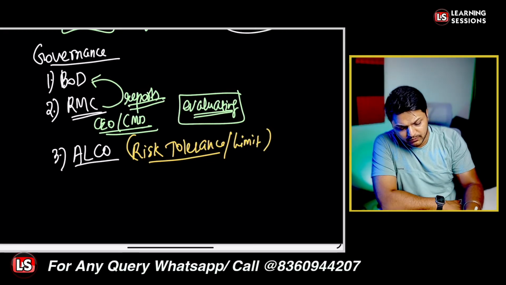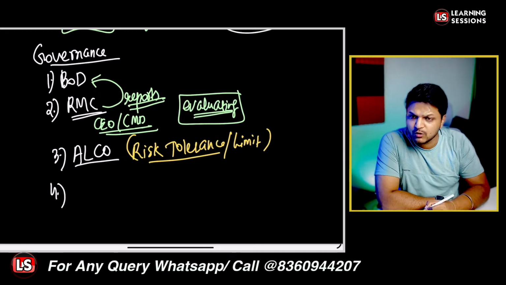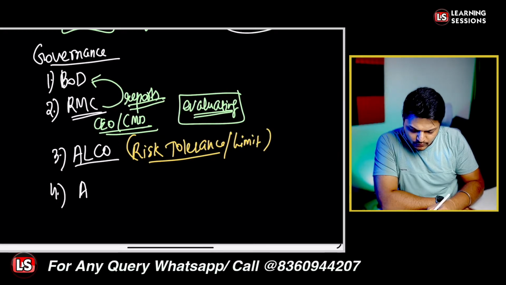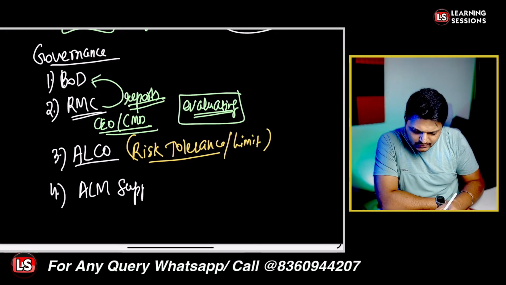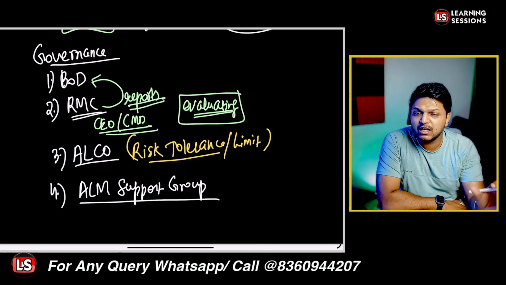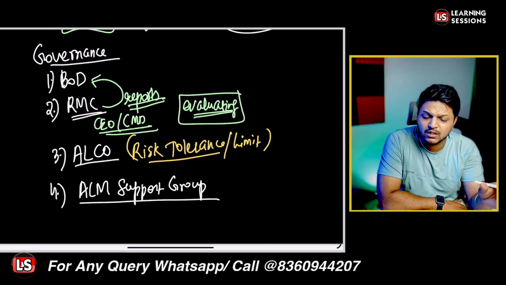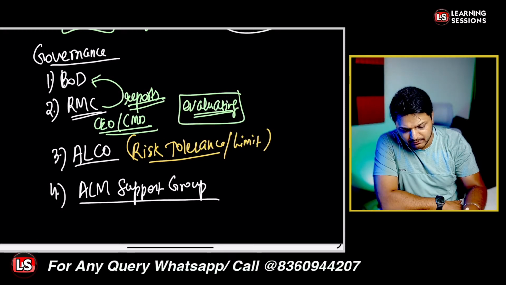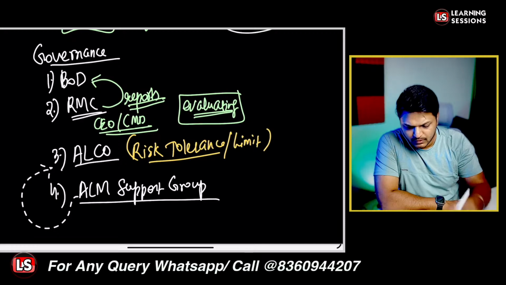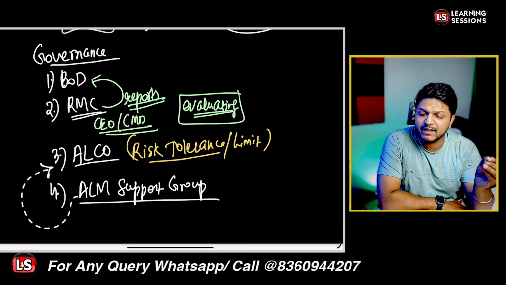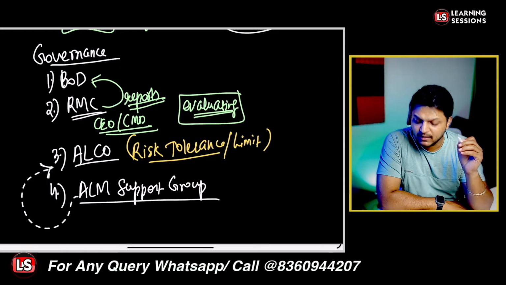That's the case. The fourth tier, the last tier in the governance structure of the liquidity risk management, is the asset liability management support group, the ALM support group. The ALM support group consists of the operating staff who deal with analyzing, monitoring, and reporting the profile to the ALCO. So the ALM reports to the ALCO, and the different things reported and analyzed are the main task of the ALM support group.